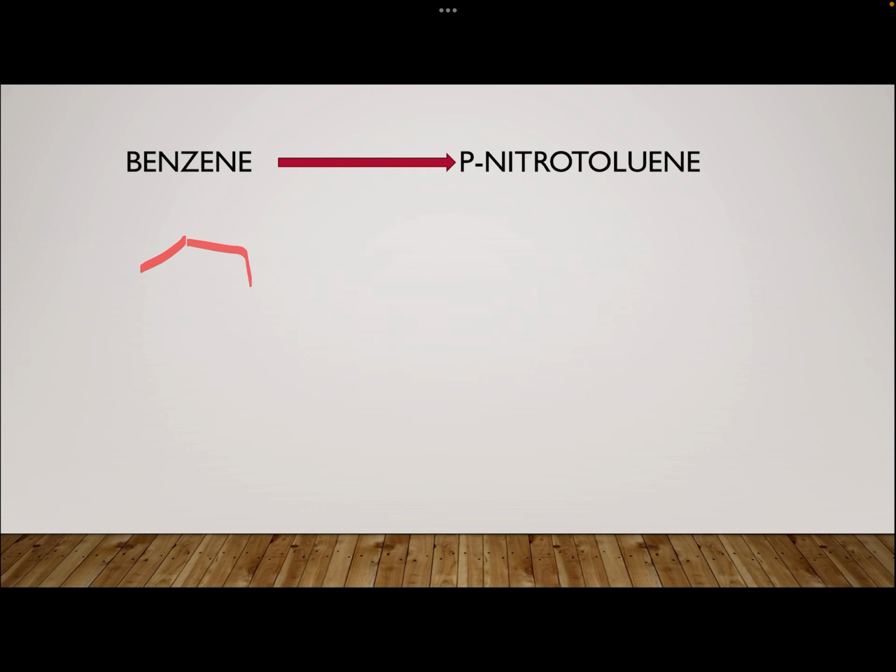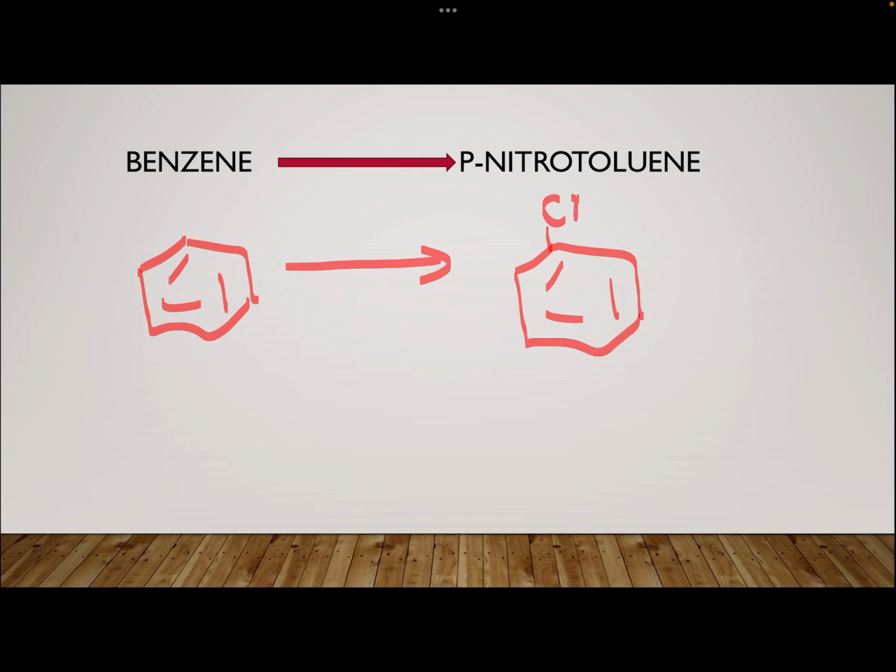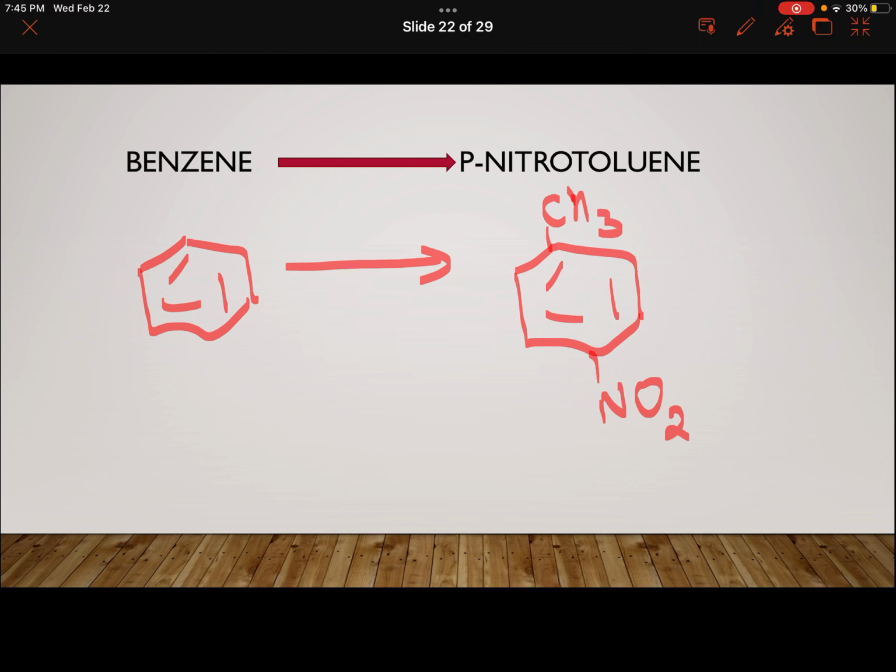Benzene to para-nitrotoluene. Now toluene, we know, has CH3 on any carbon and its para position should have nitro. Now there are two groups which are to be brought here. One is methyl group, another is nitro.